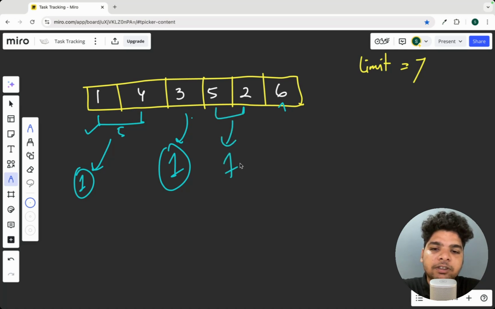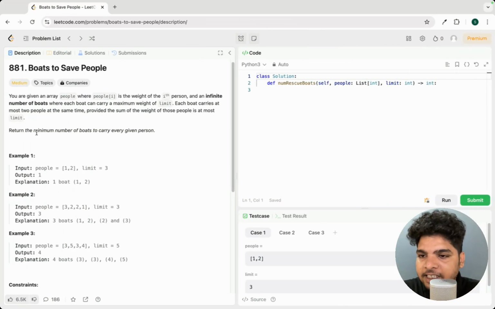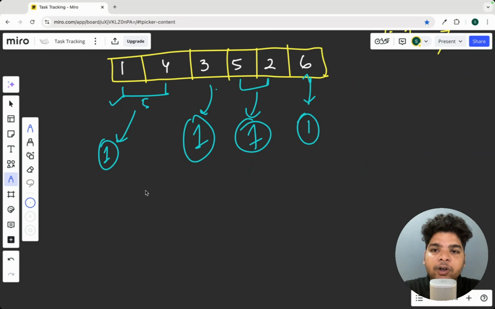Yes, we can place. Okay. Now the number of boats here will be 1. Then for the last element, the number of boats will be 1, right? That is one possible way that we can arrange. But in the question it clearly says to return the minimum number of boats to carry every person given in the array. You have to return how many minimum number of boats is required.